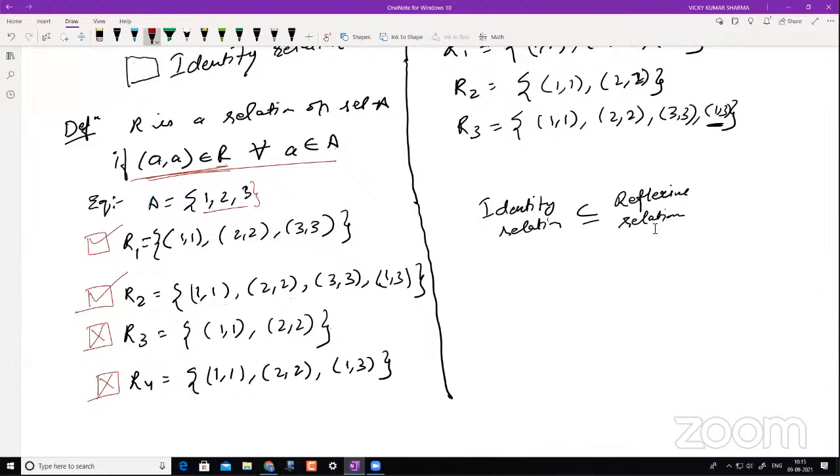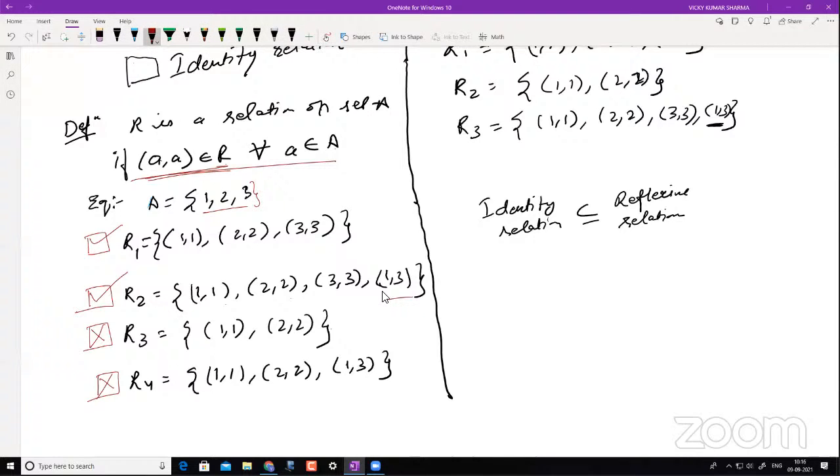Okay. So now I think all of you got it. And those who didn't get it, please ask. Excuse me, sir. Yes. Sir, in R2, why should (1, 3) come, sir? If it's given as (a, a), then why? Yeah, I'll tell you. It's because of the very definition of this reflexive relation. Sir, just (1, 3) will be there in the Cartesian product, right? A cross A.